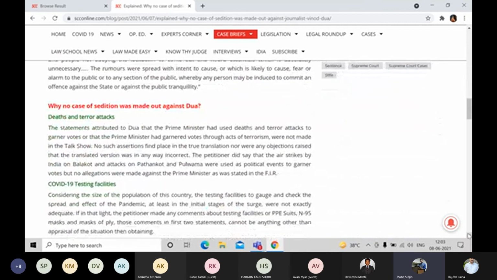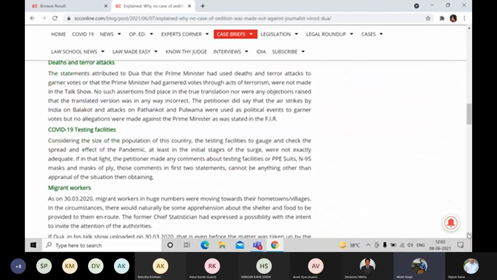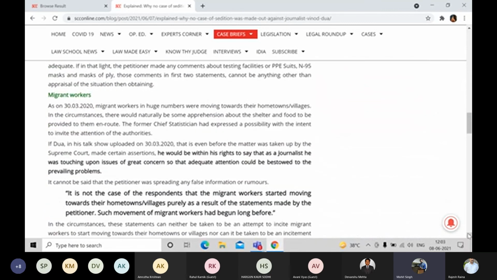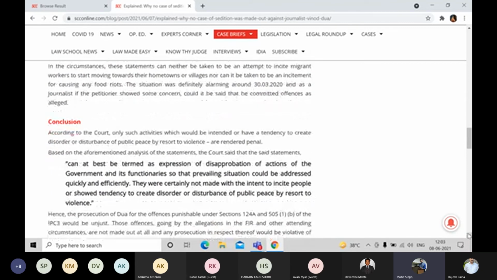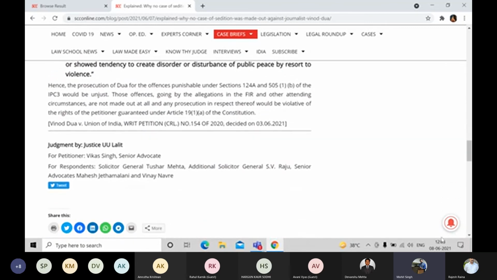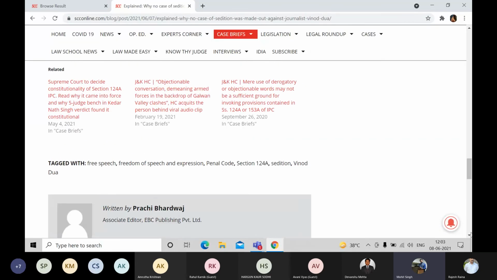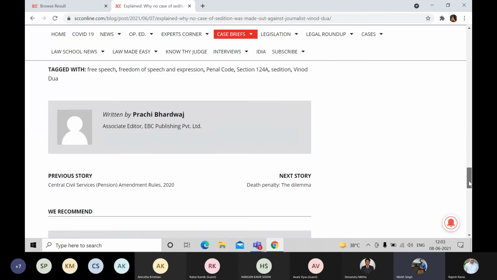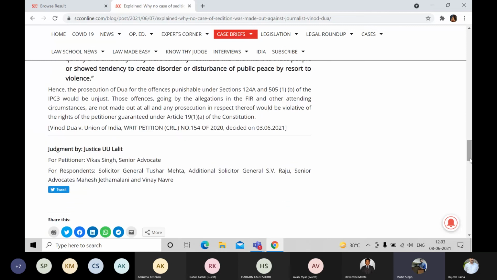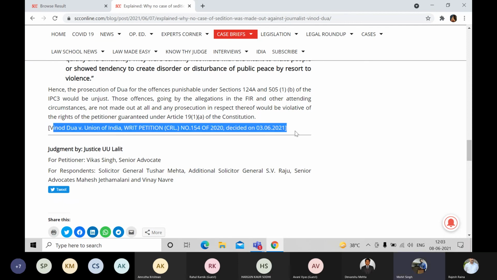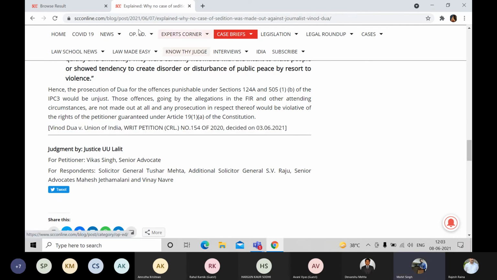What was the controversy, whether it was a case of sedition or anything like that, with the information of the case. And the conclusion paragraph is very important. This is Vinod Dua versus Union of India. If the case gets uploaded, then we put it over here in Vinod Dua with the citation hyperlinked. So again, this is a very useful website for you to get the latest case briefs available.